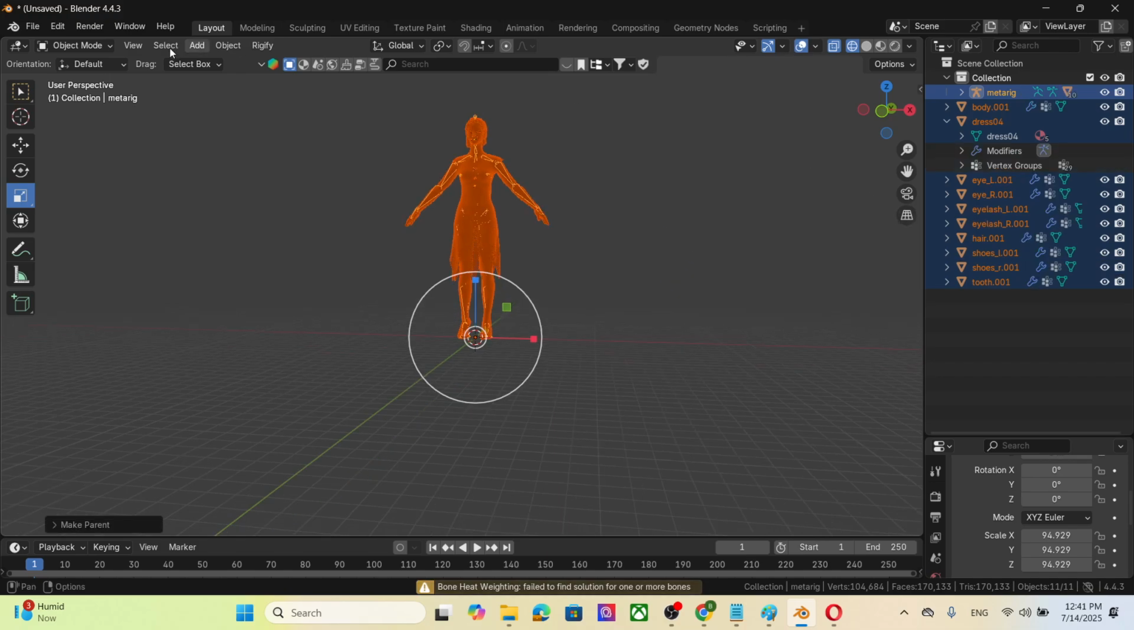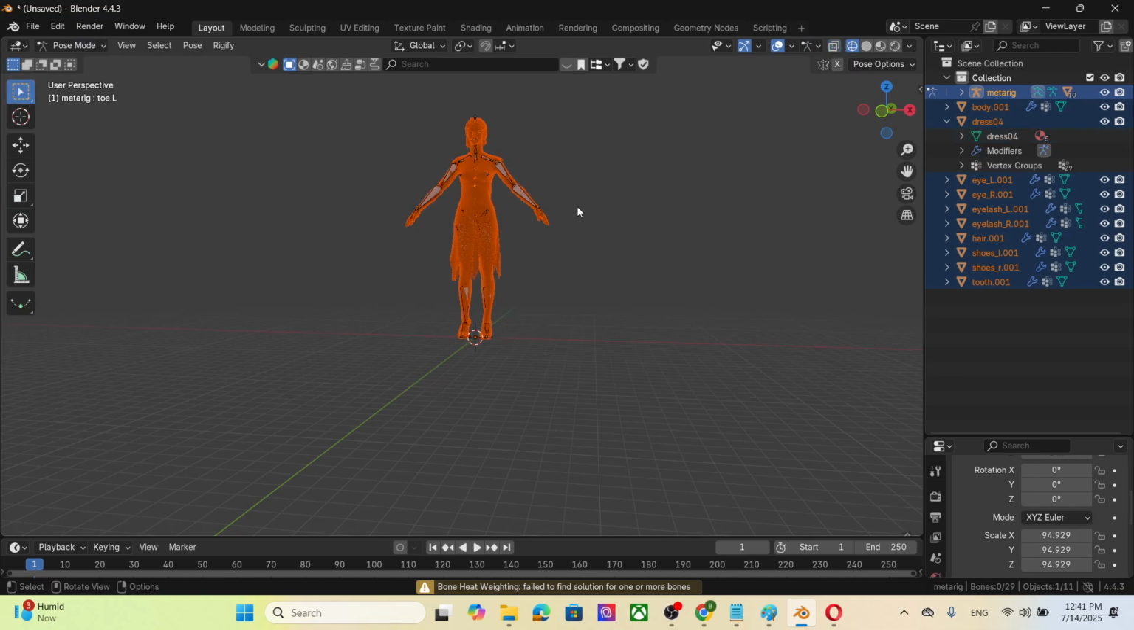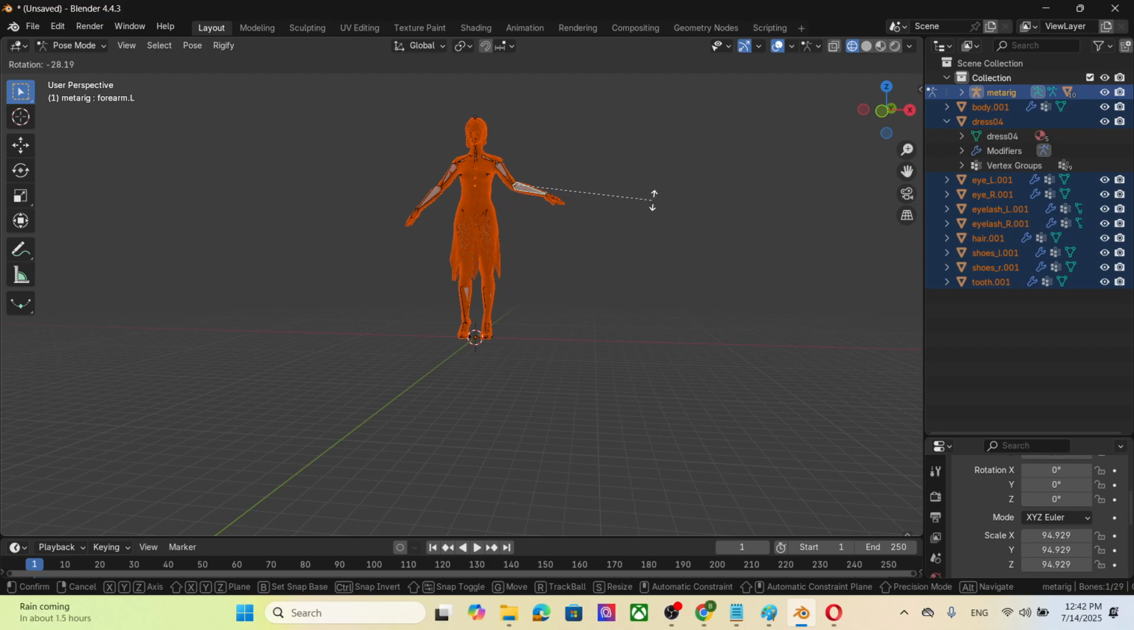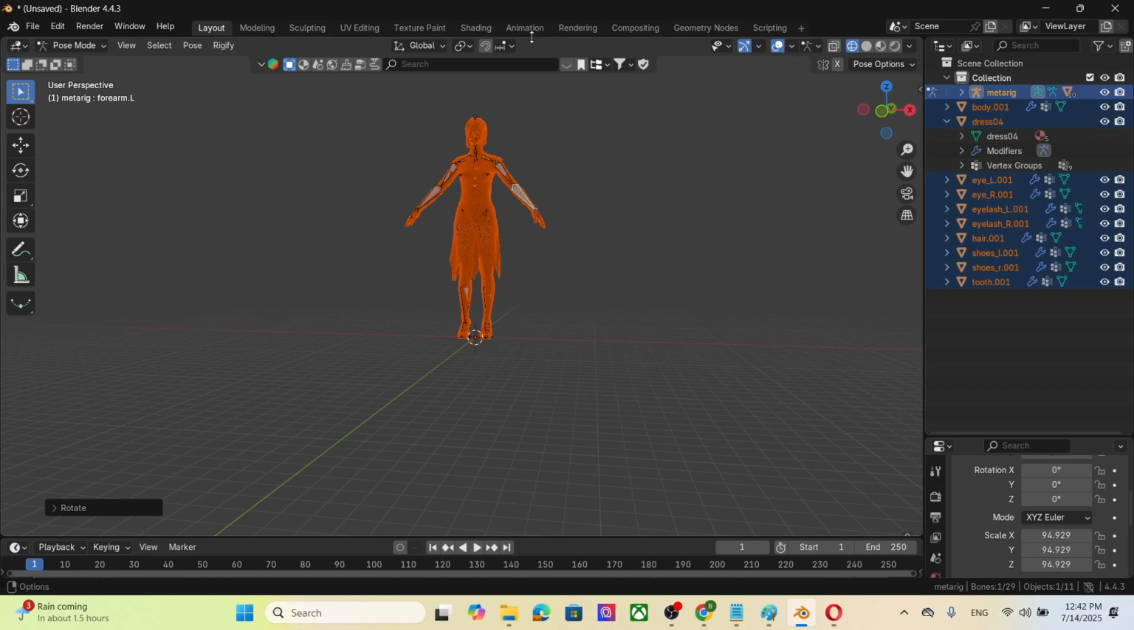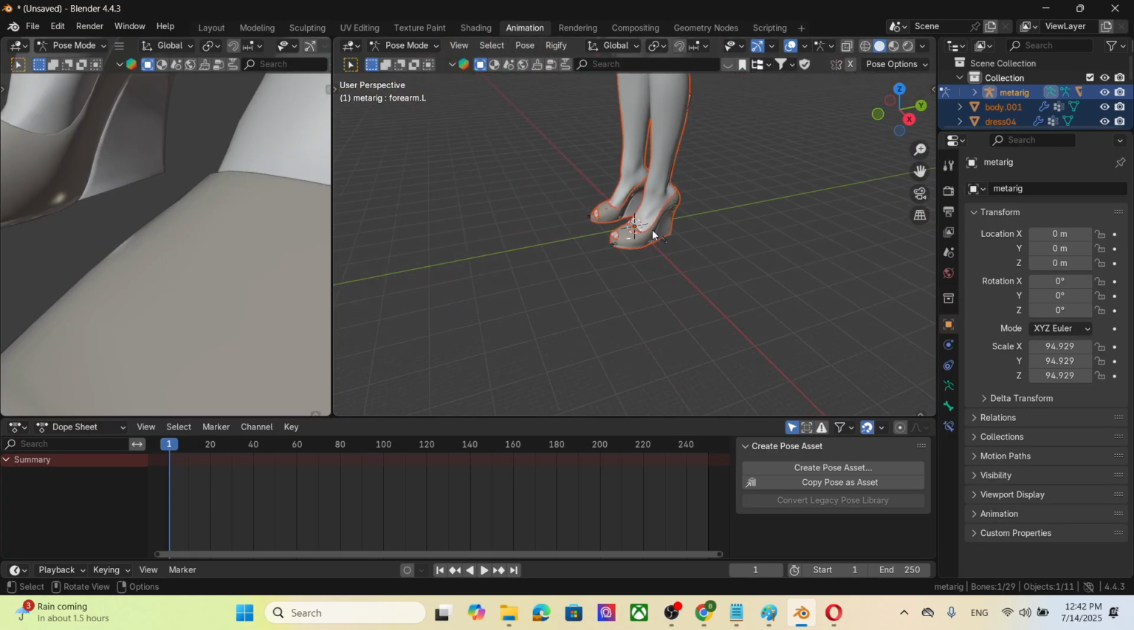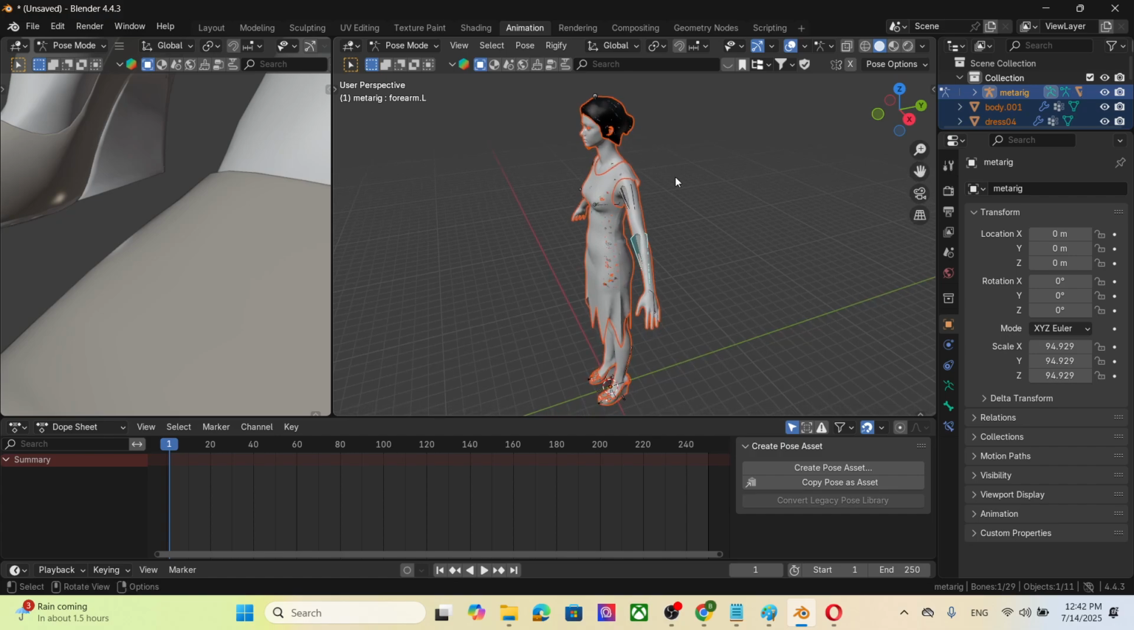Okay, so now you go to pose mode. Okay, you modify your R here. So if your mesh follows together, it means that you rigged successfully already. So now open your animation tab. You can open your animation tab.